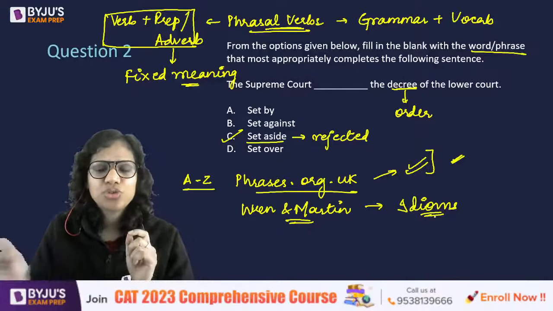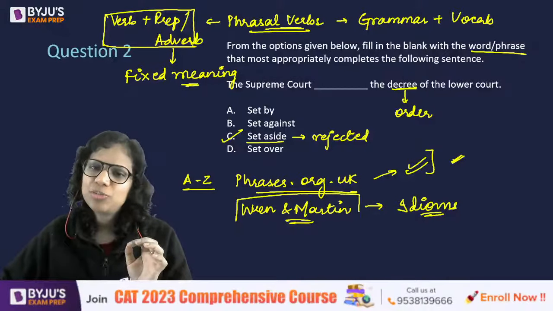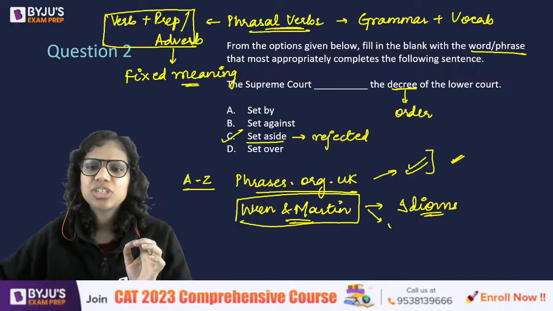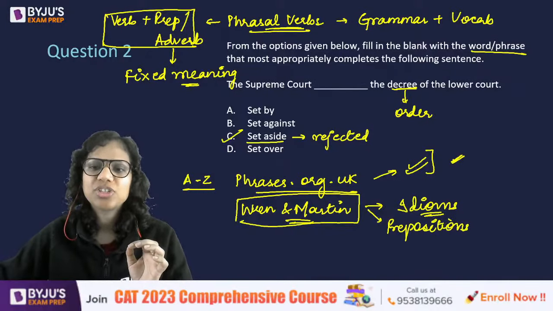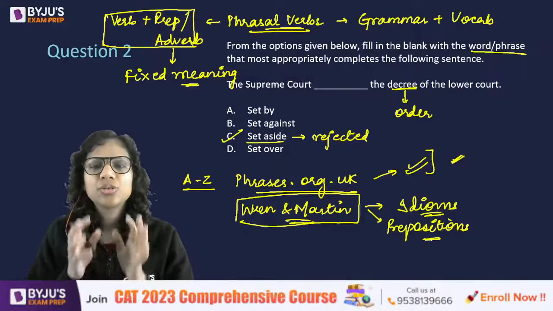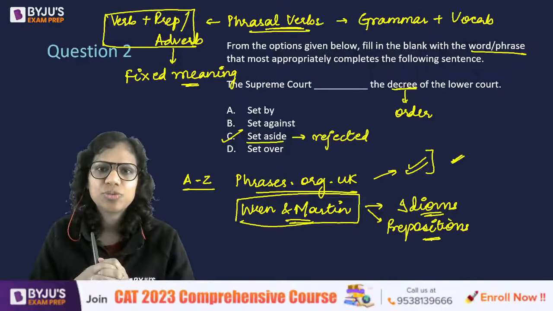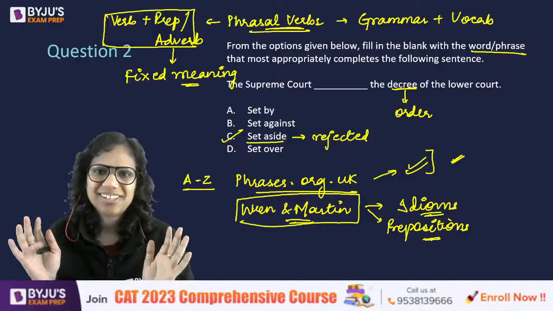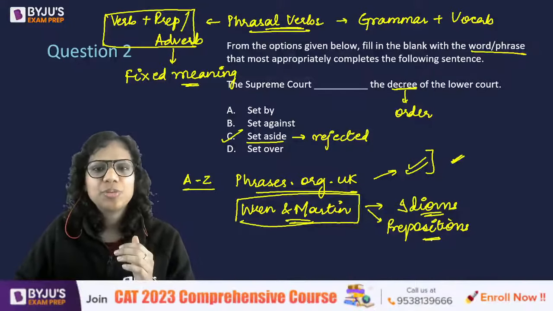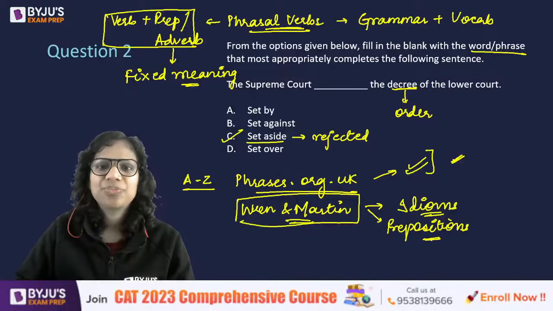Earlier we saw a preposition question. In my opinion, for prepositions also, the best source is the Wren and Martin chapter on prepositions, because it has a lot of questions at intervals. It has a lot of questions on prepositions, so you can practice those. And of course, previous year papers are always there. So all your non-CAT previous year papers will have preposition questions.